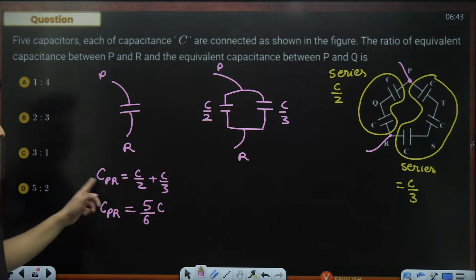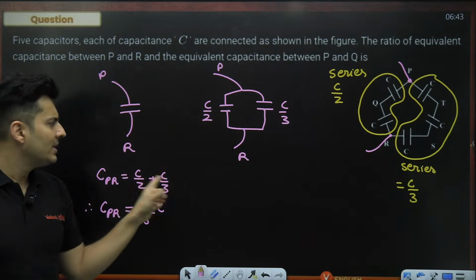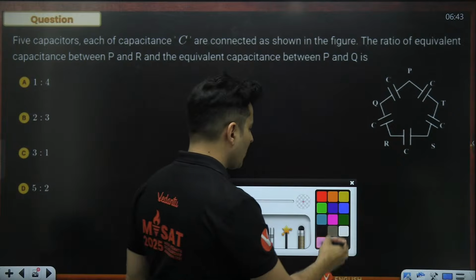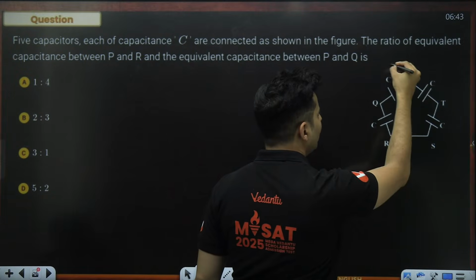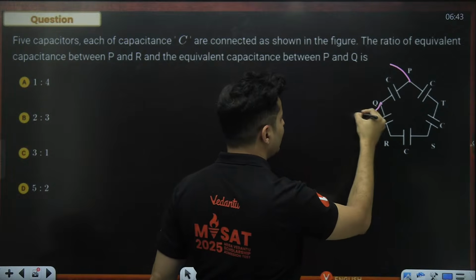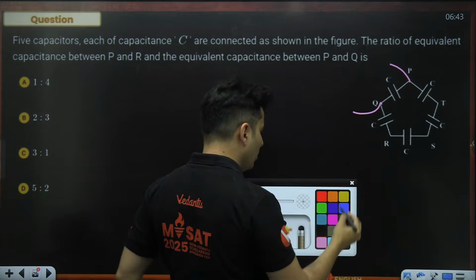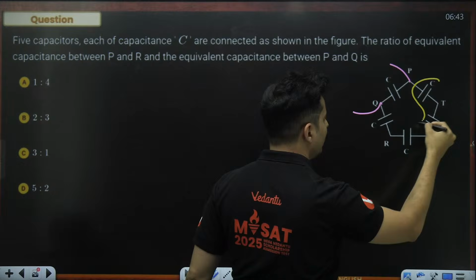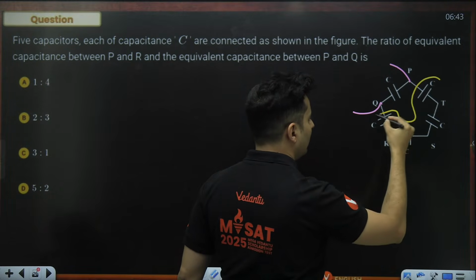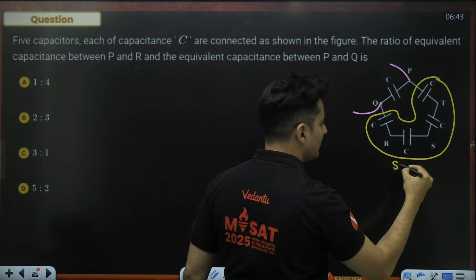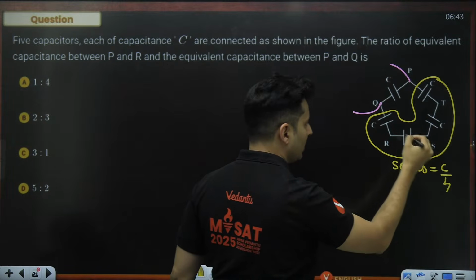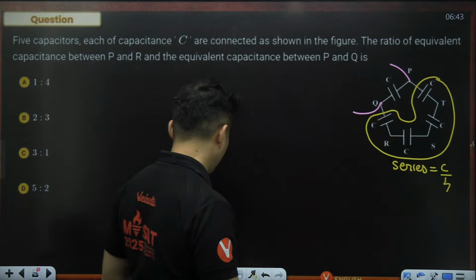Is that okay? That is what I will get. When they are in parallel, you will just add the capacitances. Now do the same thing for the other one. So between the points P and which one have they told? Q. So Q is basically this point. Now you will say that all these are basically in series, and in series, it will be C divided by 4. 1, 2, 3, 4. This one is individual.